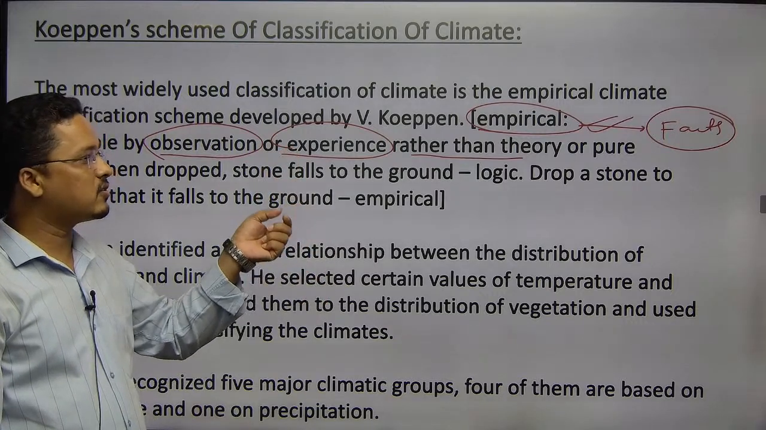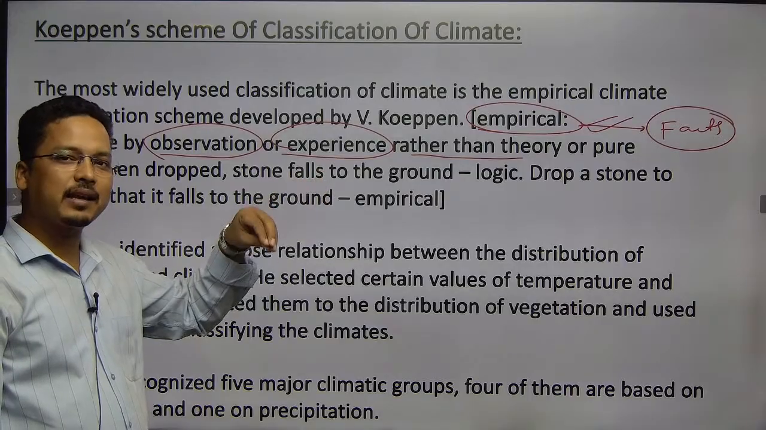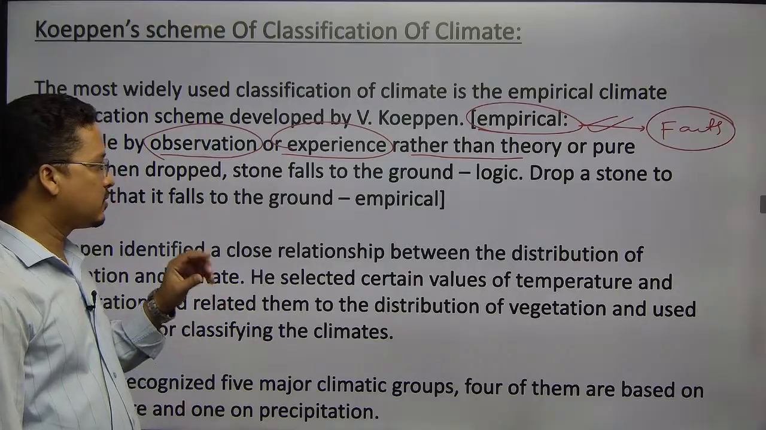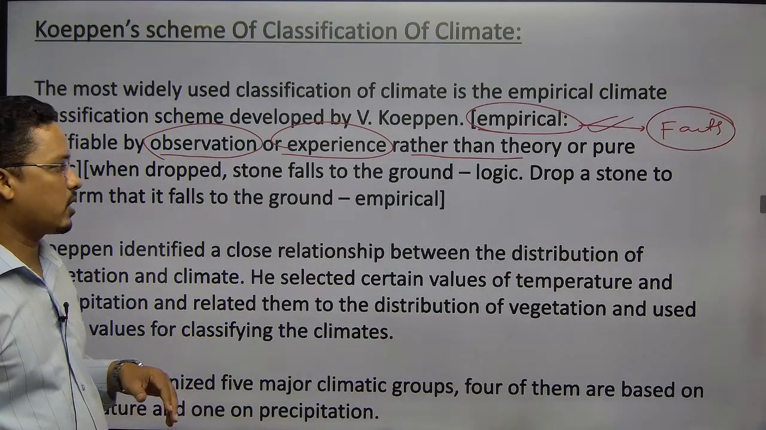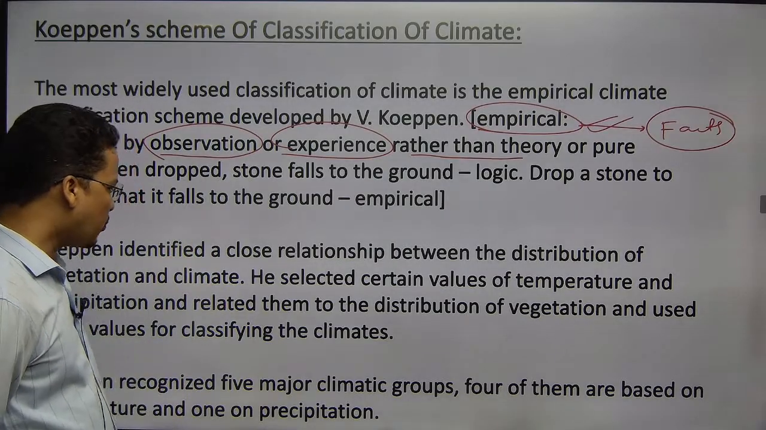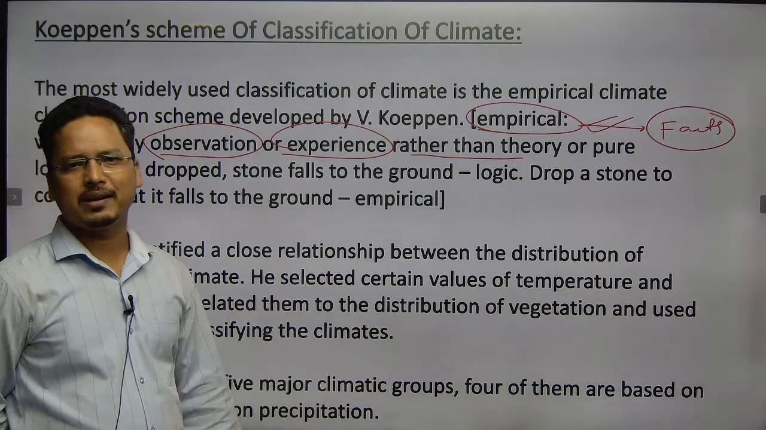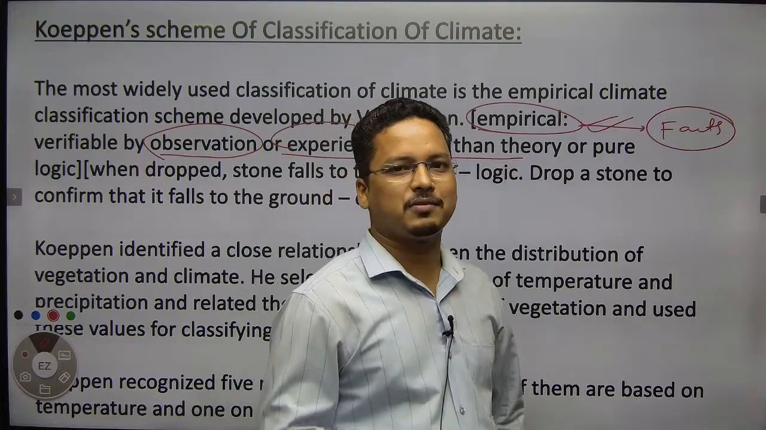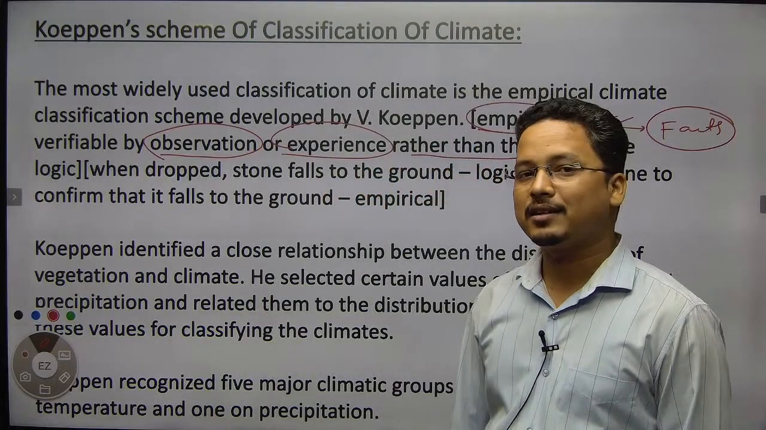This is based on certain data, facts which have been collected throughout the year from different places across the world. So this is how we talk about the Köppen classification. Now, why this classification? In the Köppen climatic classification, one thing is very important. What is that? That is the natural vegetation.